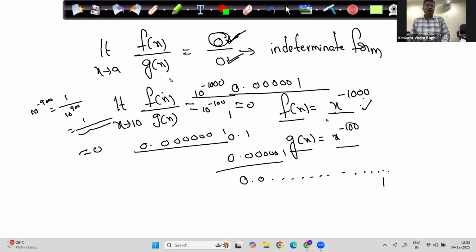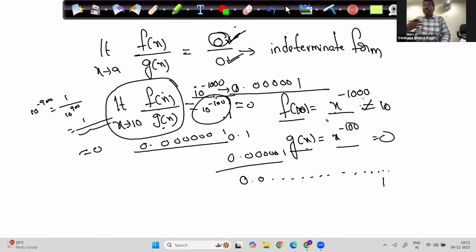If they ask me what is limit x tends to 10 of f(x) by g(x), both the functions are approaching 0. f(10) is 0, g(10) is also 0. So actually this is 0 by 0 form. So does it not exist, or is it defined? We'll see now. It is defined. Why? Because f(x) is tending to 0, g(x) is also tending to 0, but g(x) is way bigger. It is 10 power 900 times bigger than f(x). So 1 by 10 power 900 is 0. So this indeterminate form became existing and the value is 0.